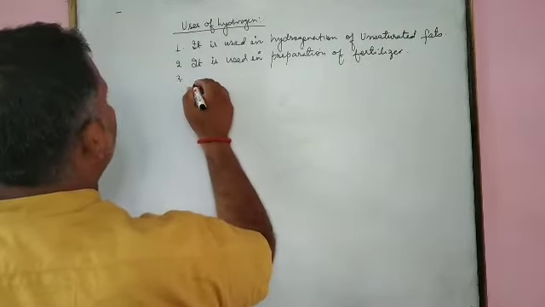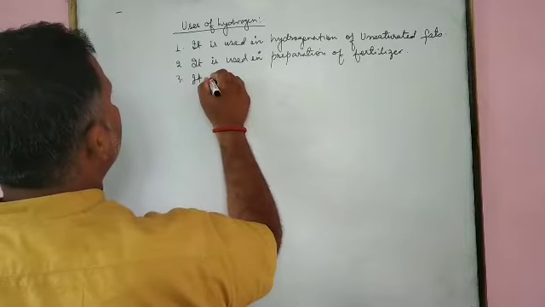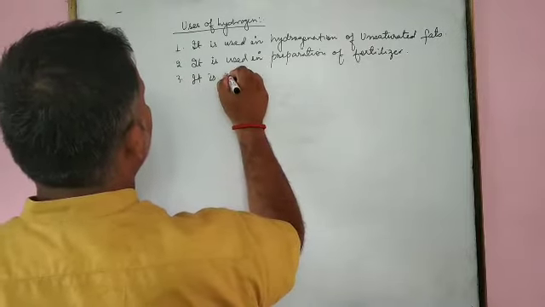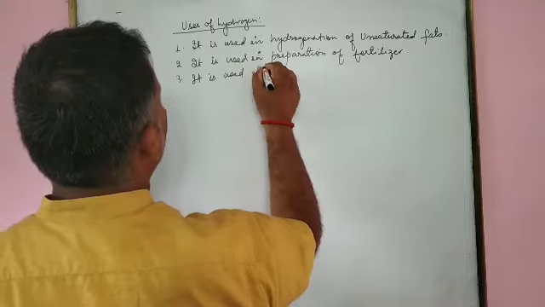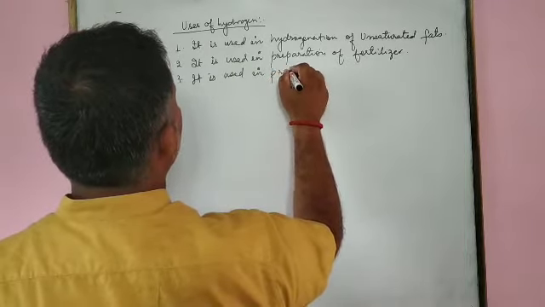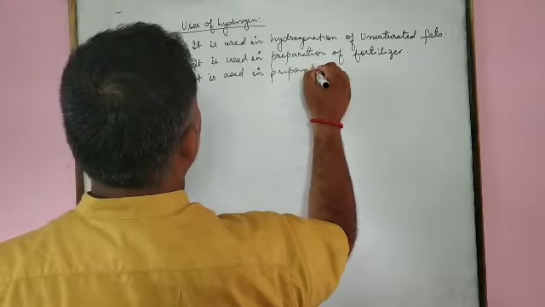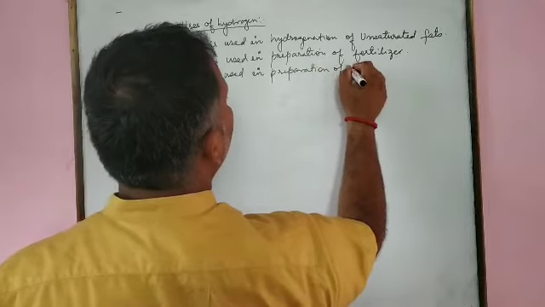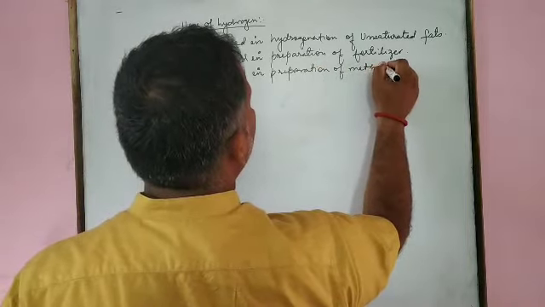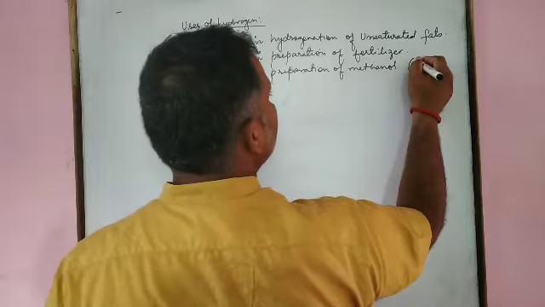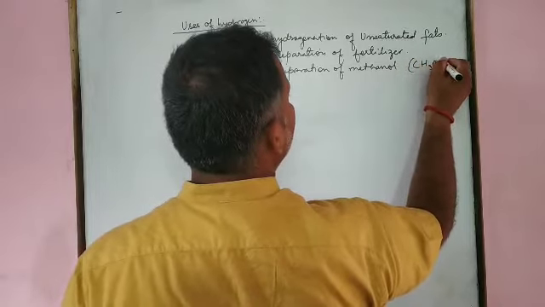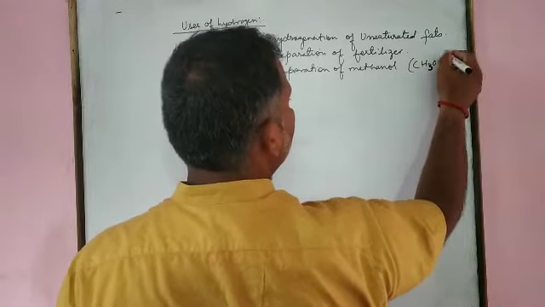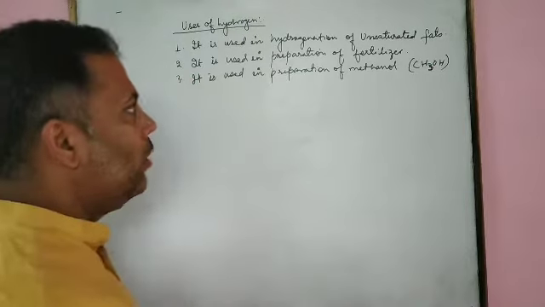The next one, it is used in preparation of methanol. The chemical formula is CH3OH. Water gas substitution.